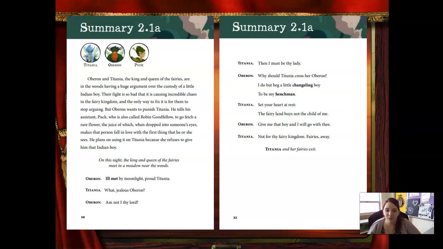Oberon: Ill met by moonlight, proud Titania. Titania: What, jealous Oberon? Oberon: Am not I thy lord? Titania: Then I must be thy lady. Oberon: Why should Titania cross her Oberon? I do but beg a little changeling boy to be my henchman. Titania: Set your heart at rest. The fairy land buys not the child of me. Oberon: Give me that boy, and I will go with thee. Titania: Not for thy fairy kingdom. Fairies, away. Titania and her fairies exit.